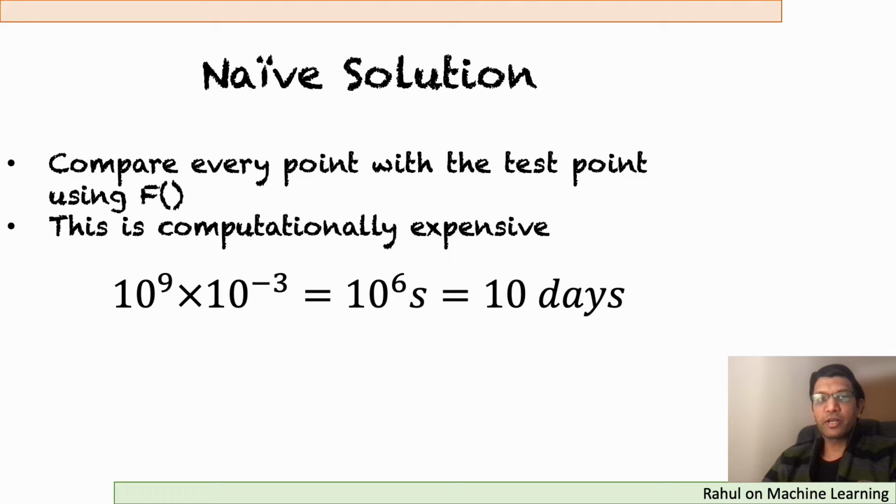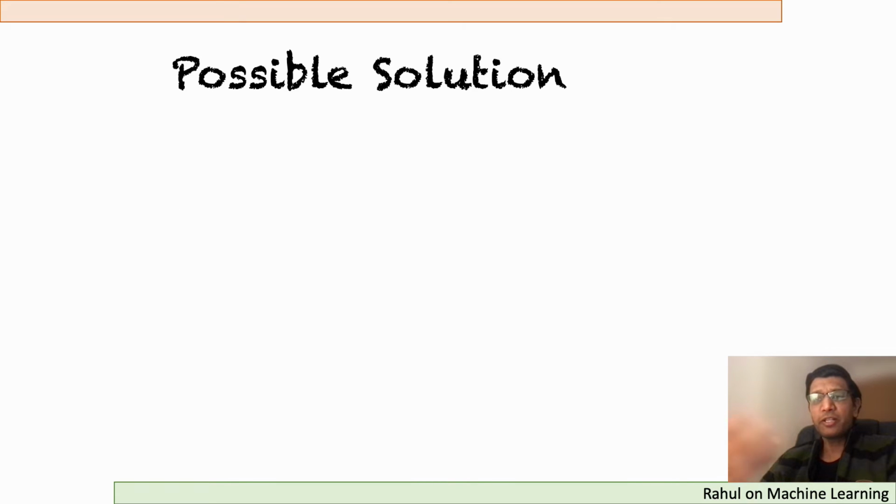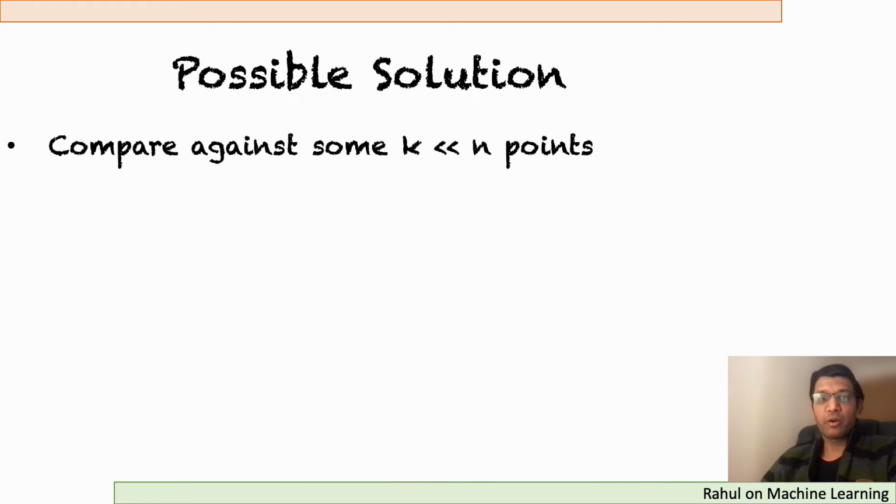Let's think about it. What's the challenge here? The challenge is that we haven't done any kind of processing on the existing images, and hence at prediction time, we have to compare the test image with everything. Another possible solution is, instead of comparing with n points, let's compare against some k points, where k is much less than n.